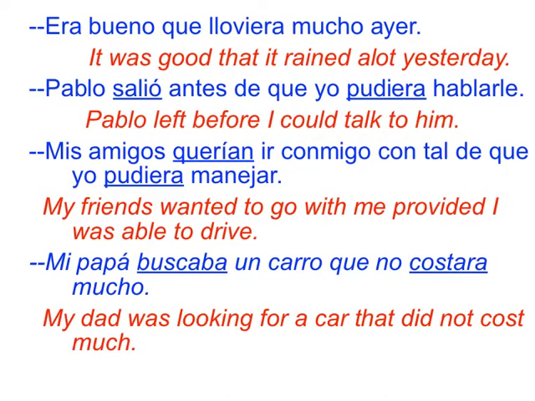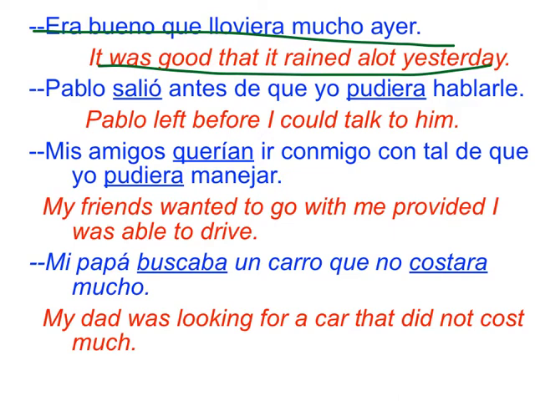Now take a look at these right here. For some reason I repeated that last one right here, so I won't go through that. That was in the last one. But notice how I'm using all of the uses of the subjunctive. Pablo salió antes de que yo pudiera hablarle. Remember, antes de que. If we have that change in subject, then we're going to use the subjunctive. But because it's in the past, we have to use the past subjunctive.